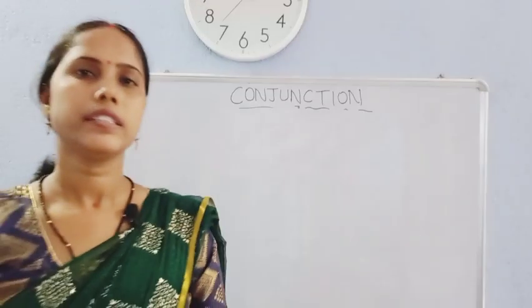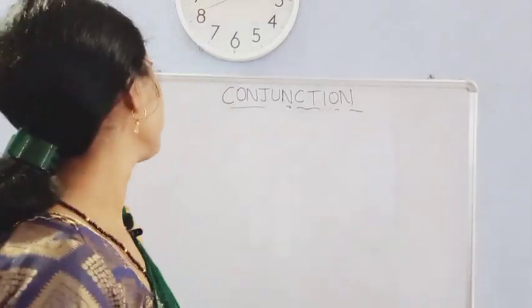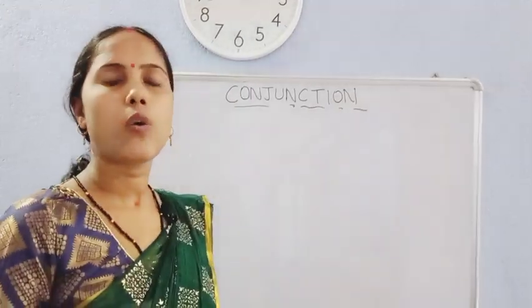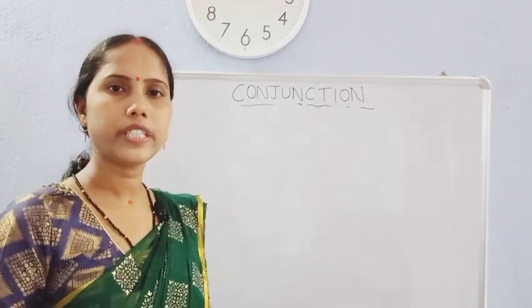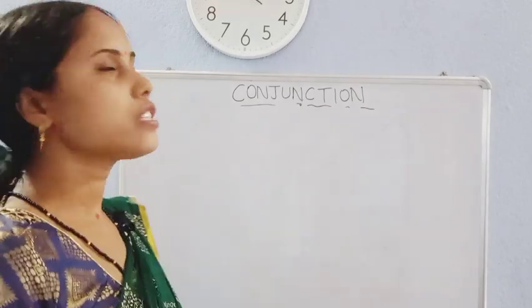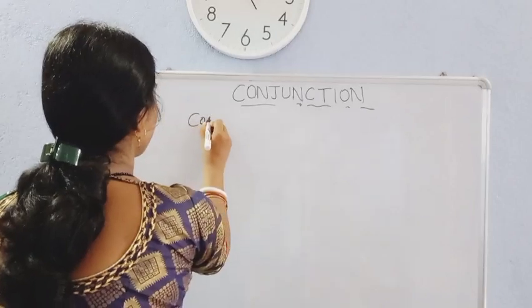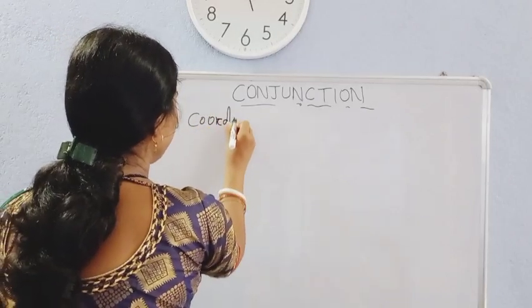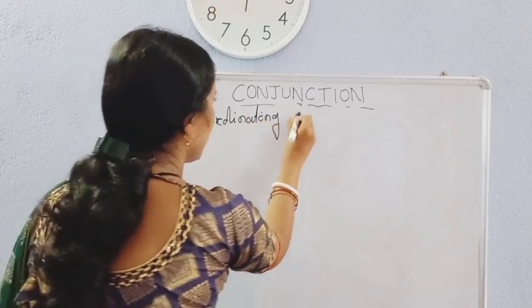So students, there are different kinds of conjunctions in English grammar, and they are coordinating conjunctions, correlative conjunctions and subordinating conjunctions. First, I will discuss coordinating conjunctions.